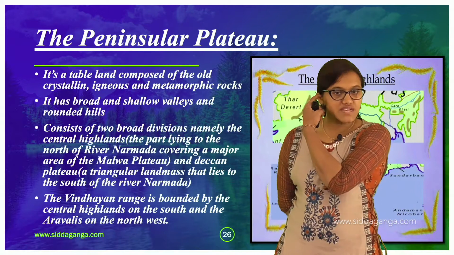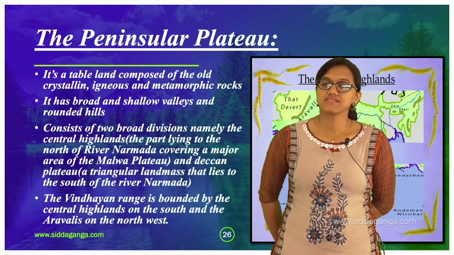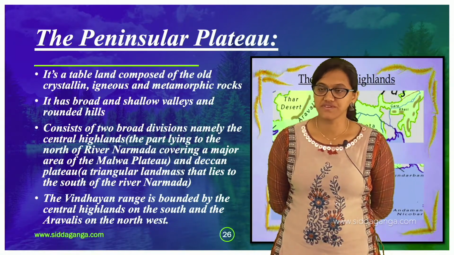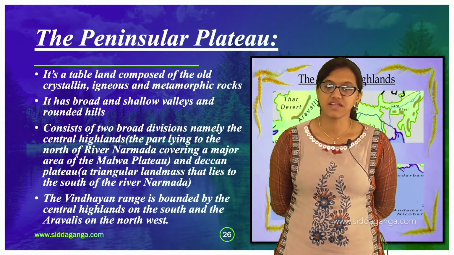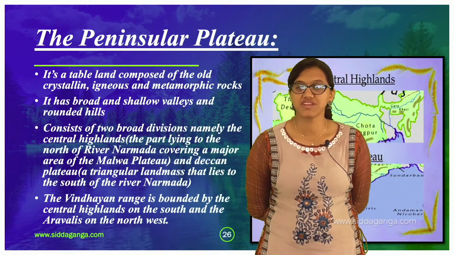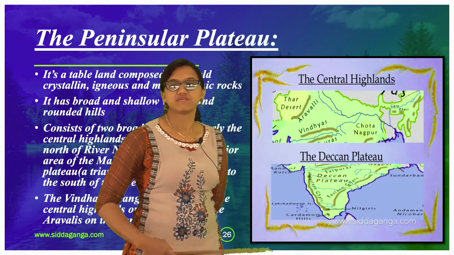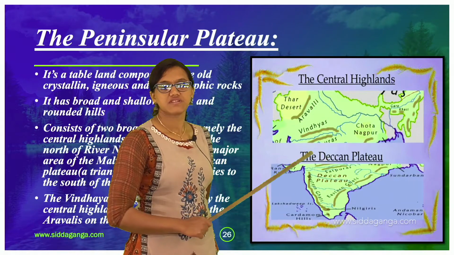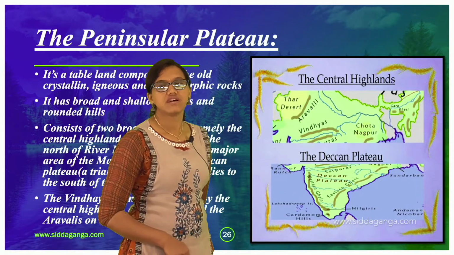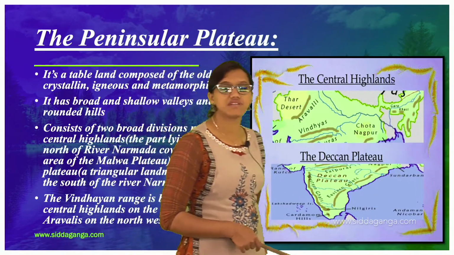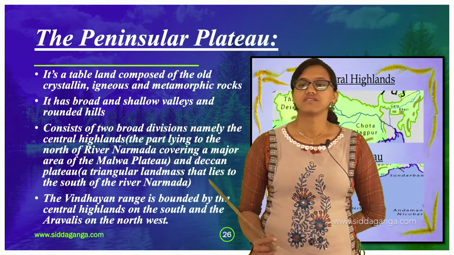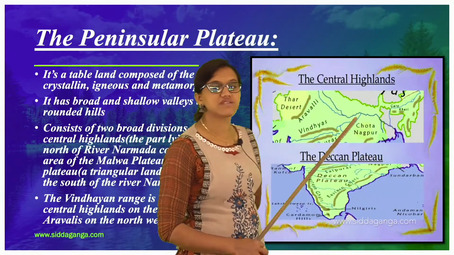When it comes to the Central Highlands, it is the part lying to the north of the river Narmada, covering a major area of the Malwa Plateau. Here you see this particular thing, okay. The complete area here is the Central Highlands. That is how they have divided it. And if you go downwards, there is the Deccan Plateau.